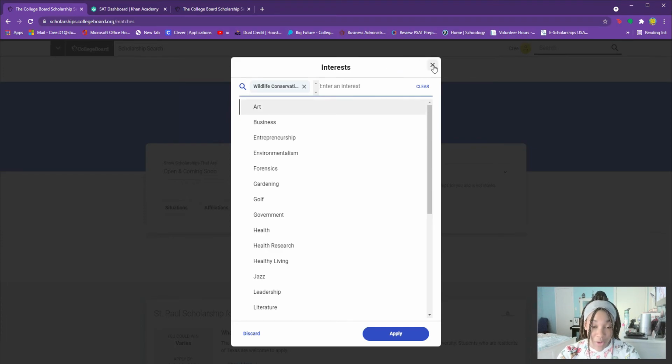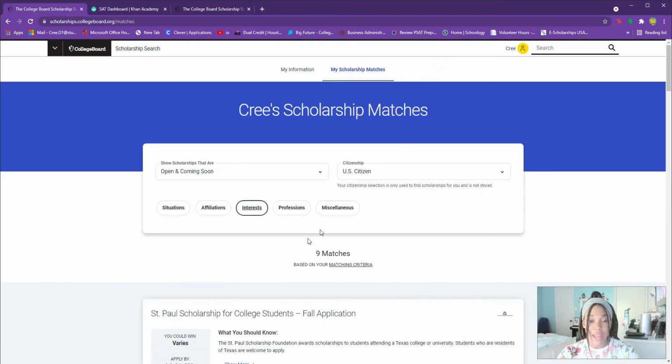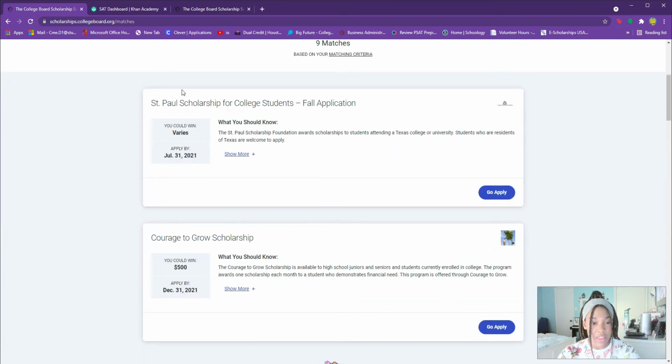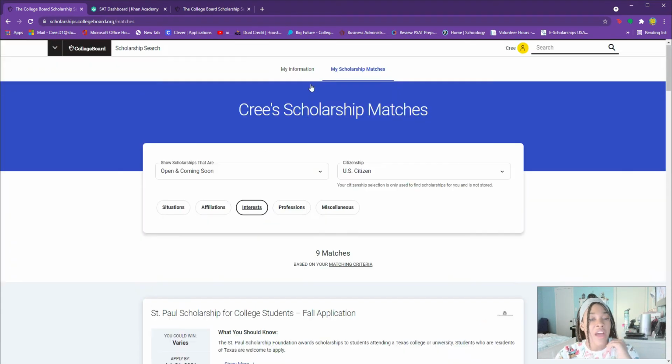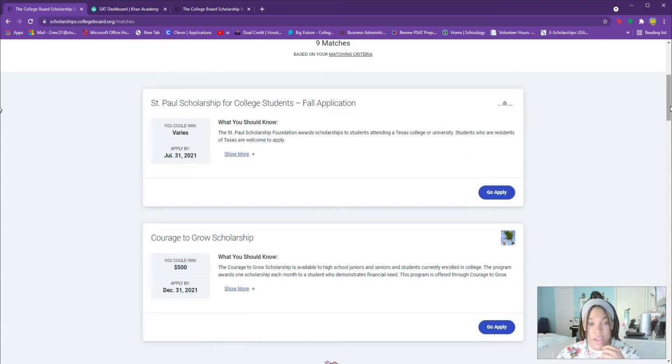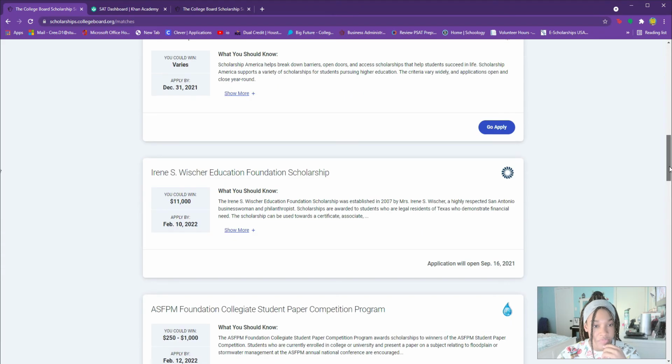Well, the point is that you can apply it based on those things. So the best way, well, I won't say the best way because you can do anything, but the ones that they just give off based on me, just like nothing else. I haven't put any filters on, just my area and my name, my gender, all of those things. They took that information and they've listed these ones out right here.